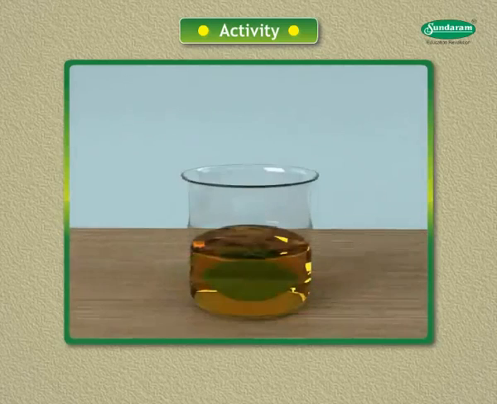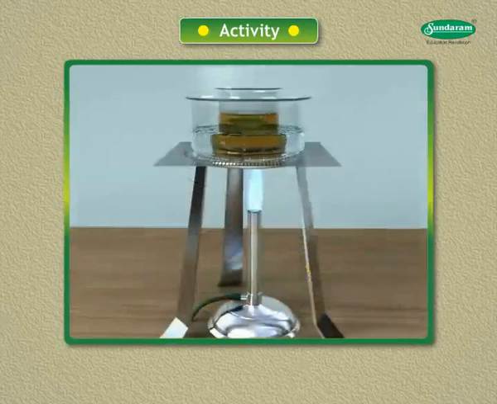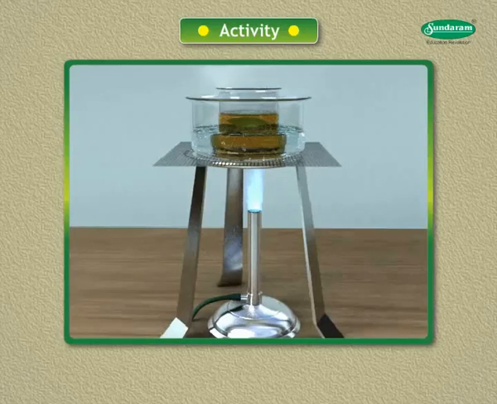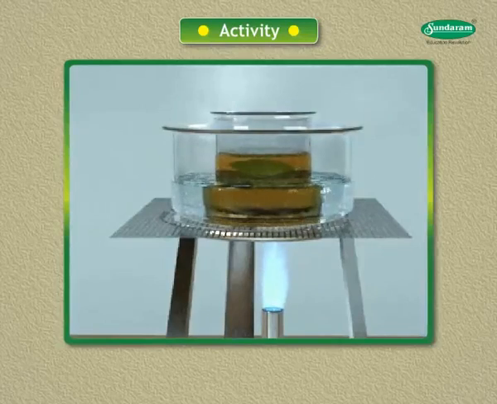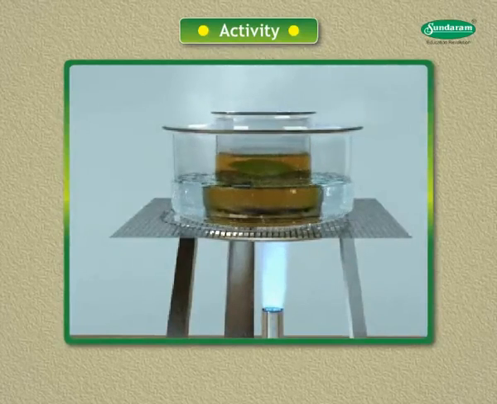5. Put the plucked leaf in a beaker containing some alcohol. Place the beaker containing alcohol and leaf in a water bath. The water bath is being used here for heating alcohol because alcohol is a very inflammable liquid. So if alcohol is heated directly over a flame, then it will catch fire at once. 6. Heat the water in the bigger beaker. Then the alcohol in the smaller beaker will also get heated and start boiling soon.